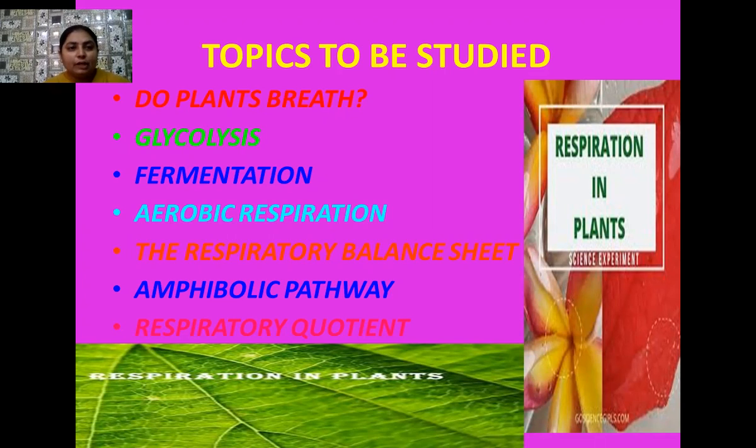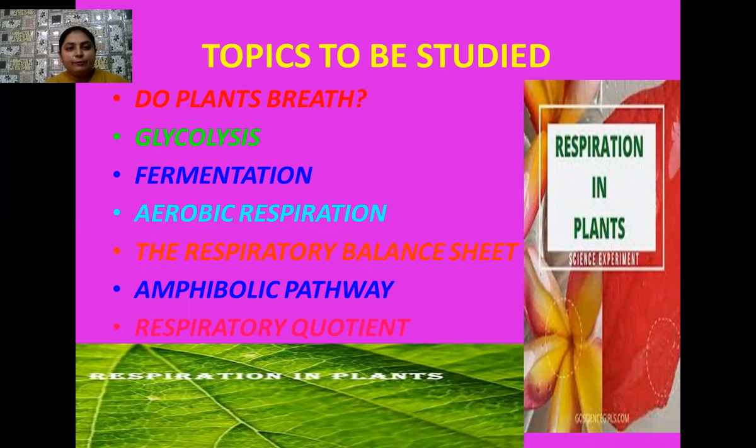When the breakdown of glucose takes place in the cytoplasm in anaerobic conditions, the process is known as glycolysis. Another name of glycolysis is the EMP pathway, which I will tell you in detail later in the chapter. You have also studied in class 10th that the net gain of ATP from glycolysis is 2 ATPs.